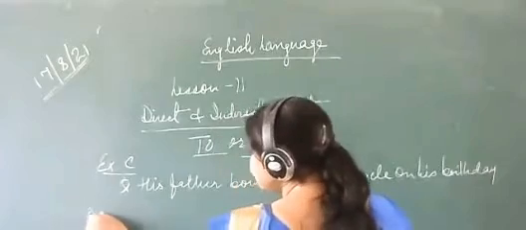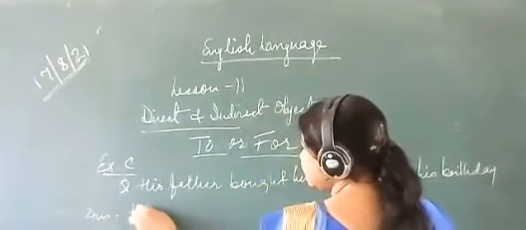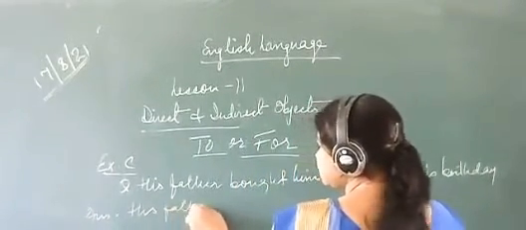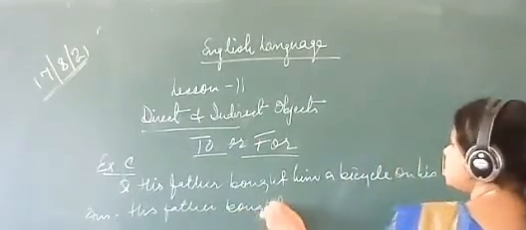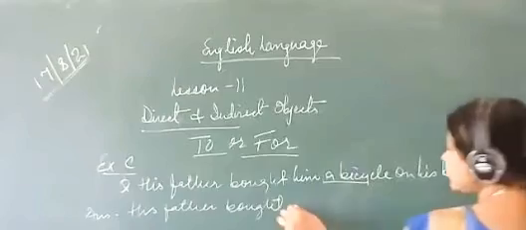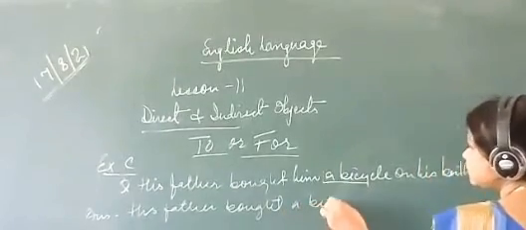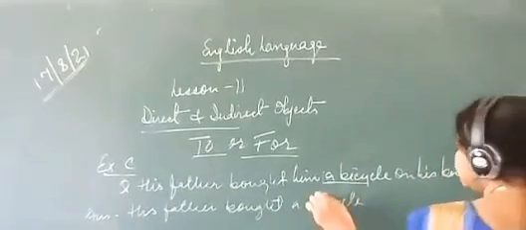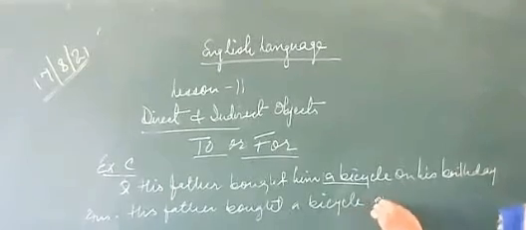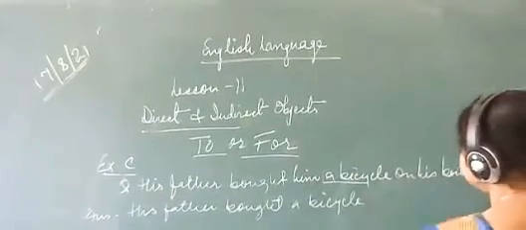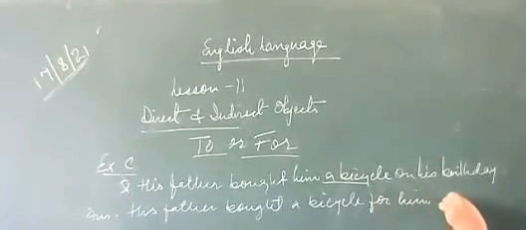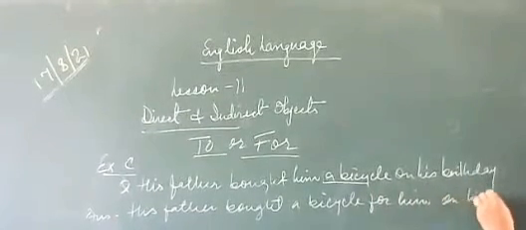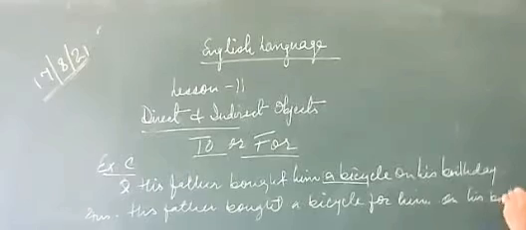So the answer will be, first of all, his father bought. Now in this portion you will write a bicycle for him on his birthday.